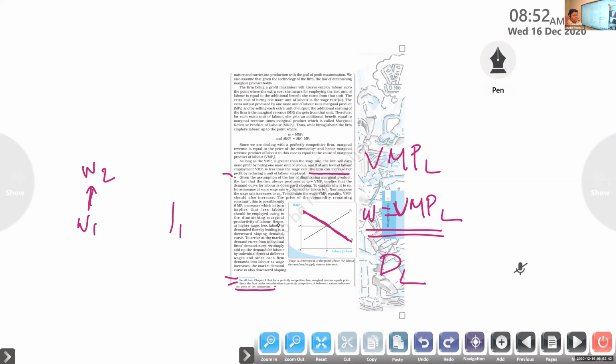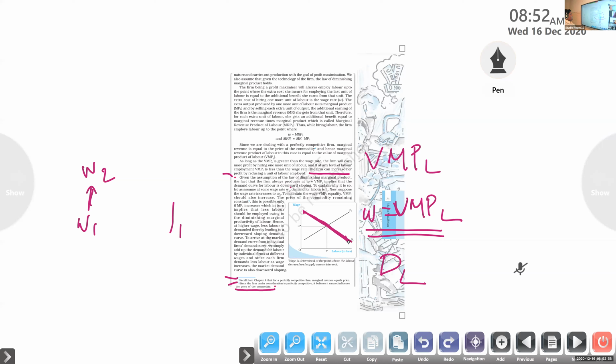So the higher the wages, the less the demand for workers. That's why this demand curve for labor is downward sloping.